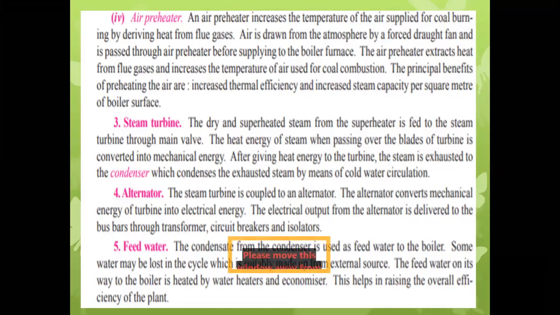So that air is heated. Means what? The moisture content of the atmospheric air is reduced by using the flue gases' heat energy inside the air preheater. So the air which is used for the burning purpose is taken from the air preheater.